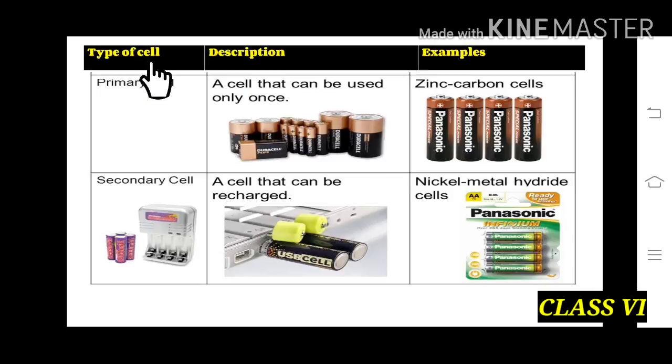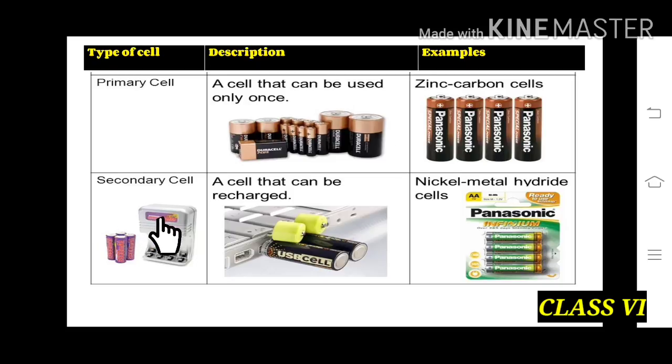Types of cell: primary cell, secondary cell. A cell that can be used only once. So these are the Duracells that can be used only once. And examples of primary cell are zinc carbon cell. So this Panasonic cell is a zinc carbon cell.